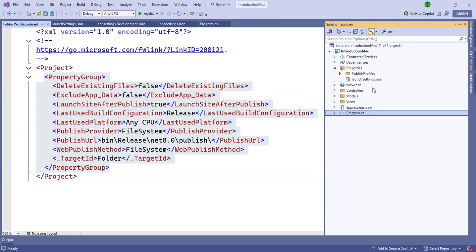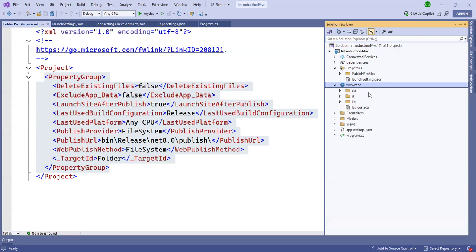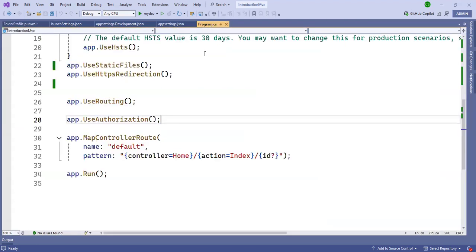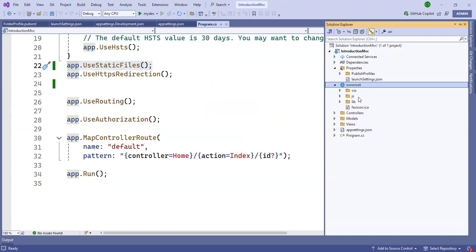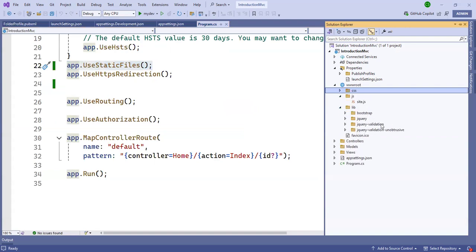Now we'll talk about the wwwroot folder. Inside this folder, we have only static files. This is the app.UseStaticFiles middleware. This static files middleware serves these files: this is a CSS file, this is a JS file, and this is the library folder with bootstrap, jQuery, validation, and so on.